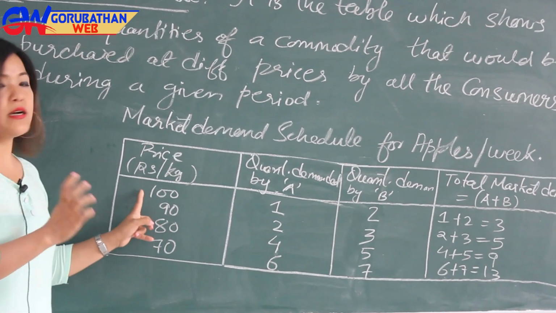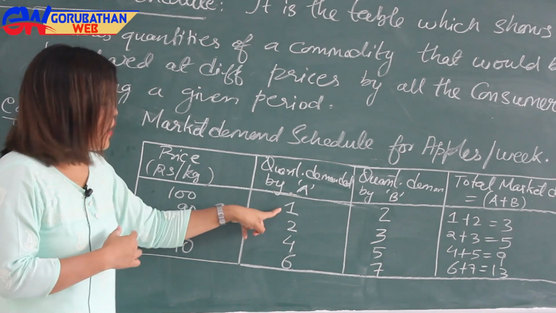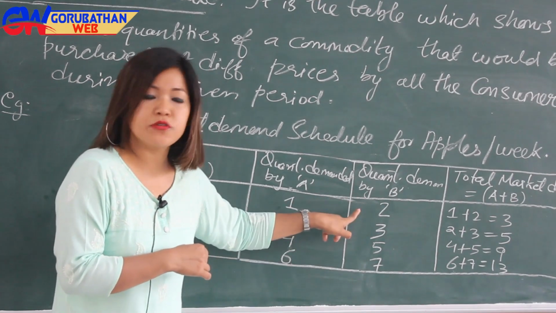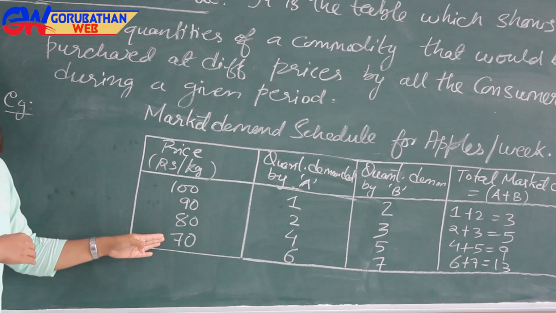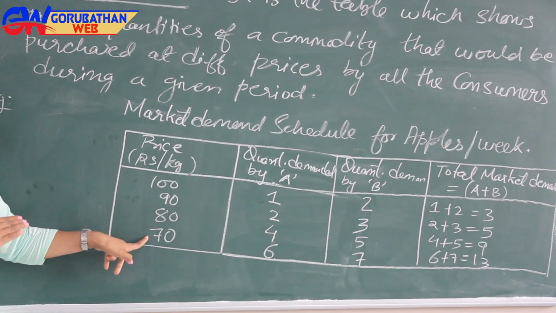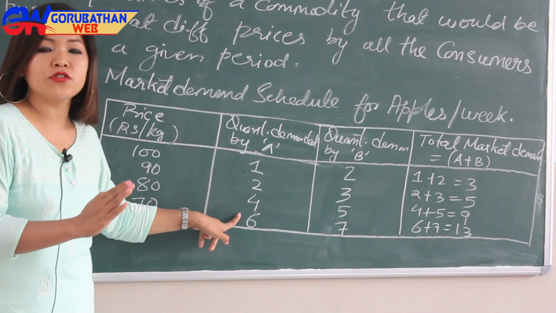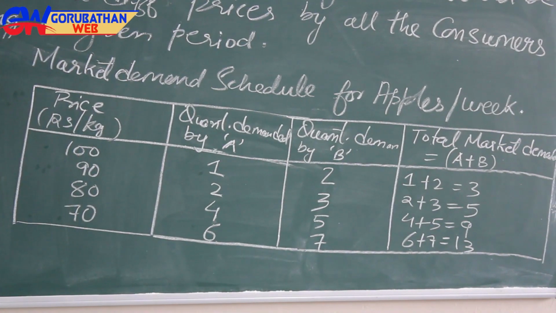So at rupees 100, consumer A would purchase 1 kg of apple, but consumer B would purchase 2 kgs of apple. And likewise, if the price of apple is rupees 70, then consumer A will purchase 6 kgs of apple and consumer B will purchase 7 kgs of apple.